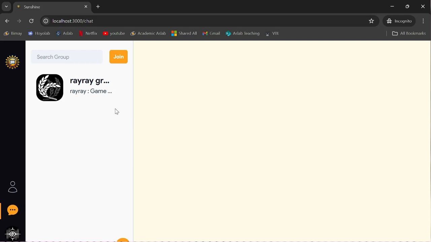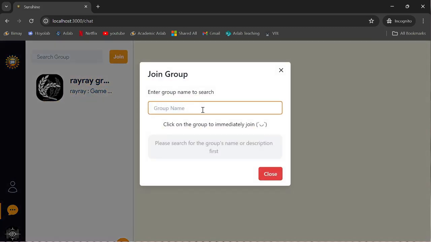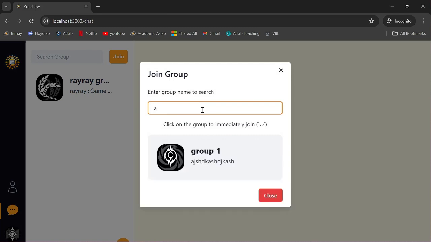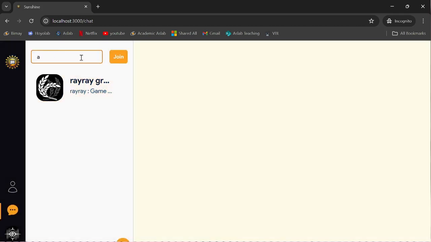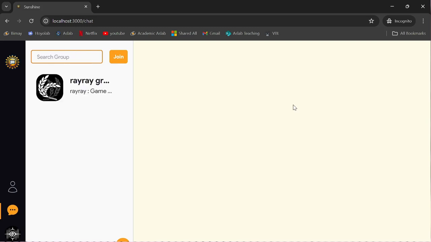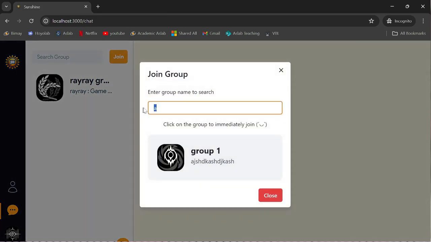And maybe some little details that I'll mention. If you notice there, if we try to join any groups, it will do the searching pretty fast. If you see here, it's very fast, no loading at all. And if you try to search the group here, it'll take some time for the loading to happen. This is because we use 2 Motoko files, one for the backend for the users, and the other one is for chats. And why is the search so fast here?